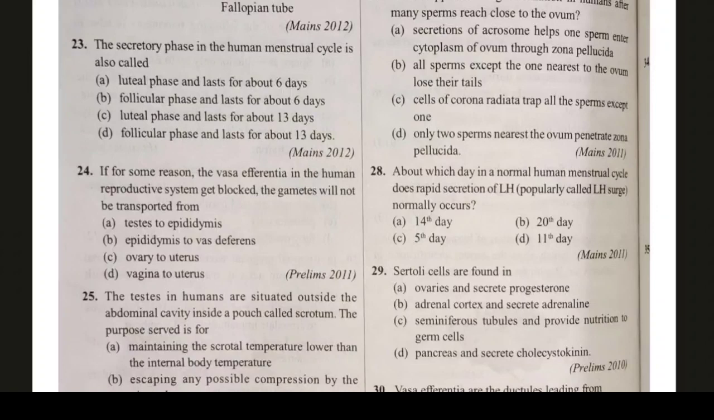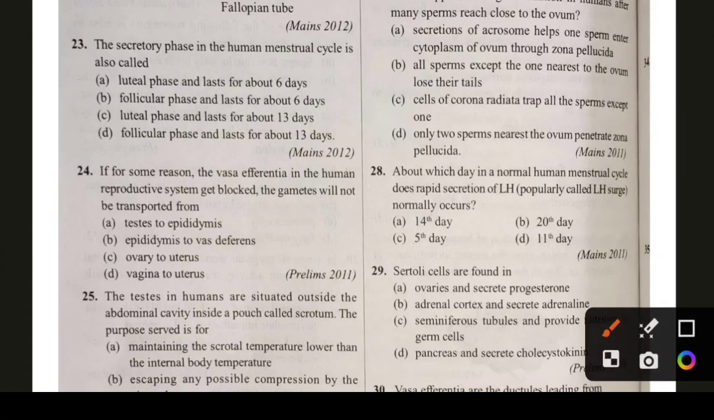The secretory phase in human menstrual cycle is also called. Which is the secretory phase in human menstrual cycle? Very important question. Option C, luteal phase, and it lasts for about 13 days. 24. If for some reason the vasa efferentia in the human reproductive system get blocked, the gametes will not be transported from which of the following parts? Vasa efferentia in human reproductive system get blocked. Then they are not transported from testis to epididymis.